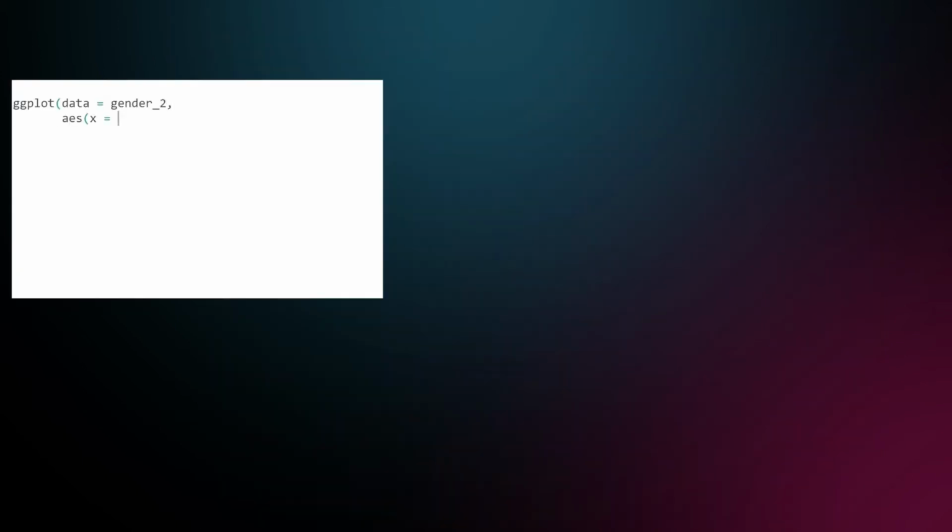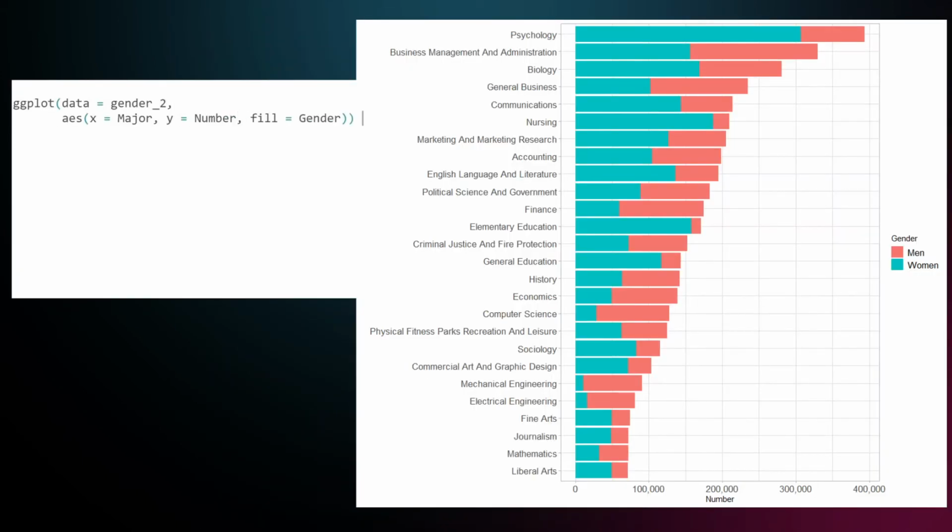And now it is fairly easy to plot this by using the number variable for y and the gender variable for fill. As you can see, business for example is almost a 50-50 split, whereas psychology has around 80% women, and for nursing and elementary education it goes up to roughly 90%. On the other hand, mechanical engineering and electrical engineering are 80 to 90% studied by men.